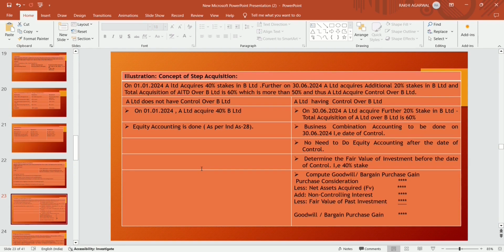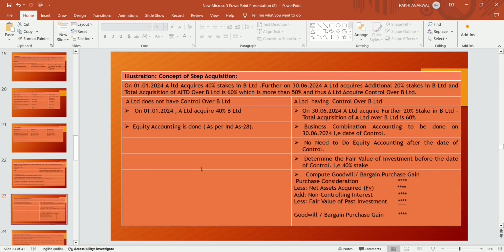What was the treatment when A Limited did not have control over B Limited? That is on 1st January 2024, when A Limited acquired a 40% stake in B Limited, but A Limited did not have control over B Limited. Then at that time, what accounting treatment will it do?